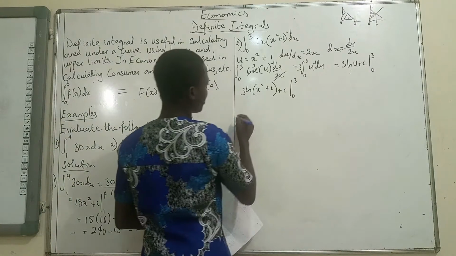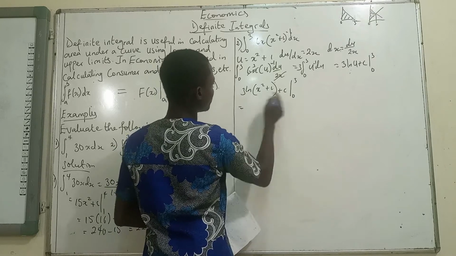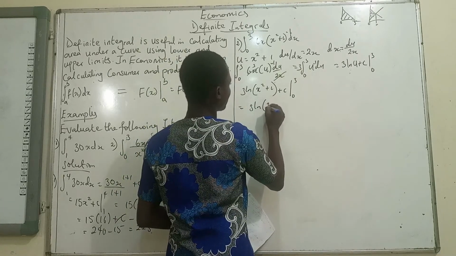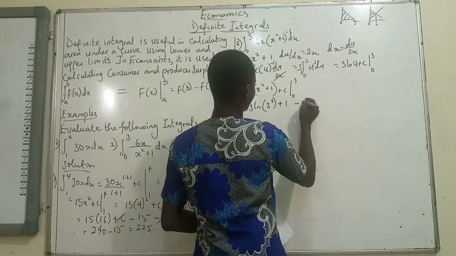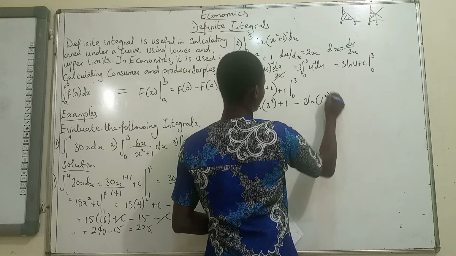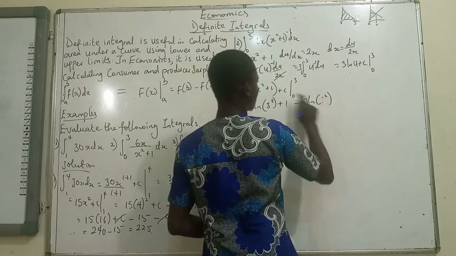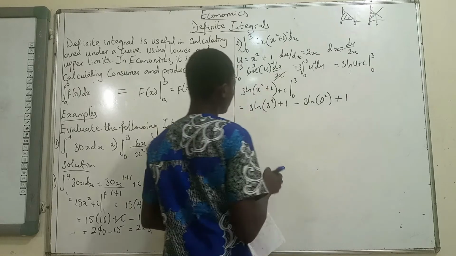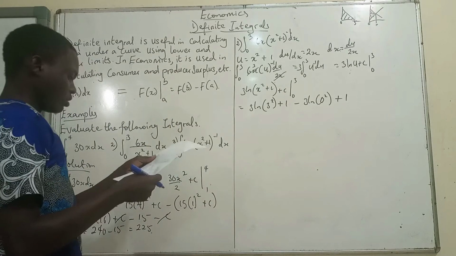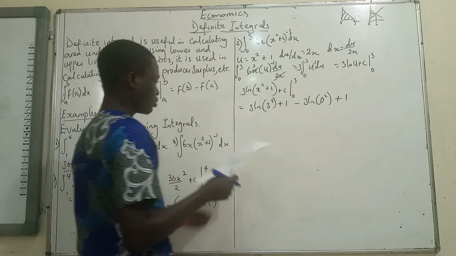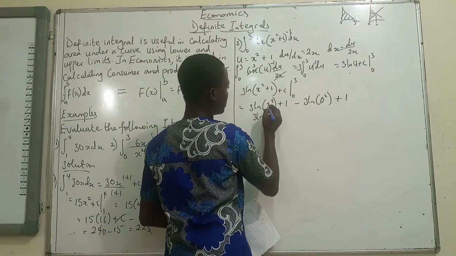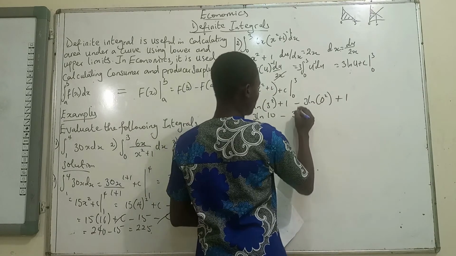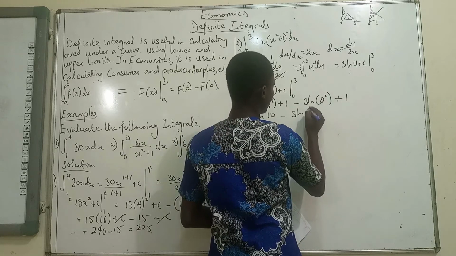By the time we continue, we replace x with 3, so we have 3 ln of 3 squared plus 1, minus 3 ln of 0 squared plus 1. From here we have 3 ln 10, since 9 plus 1 is 10, minus 3 ln 1.